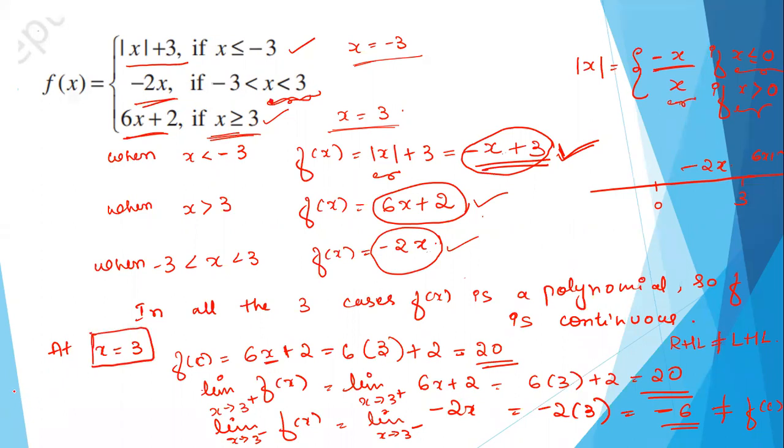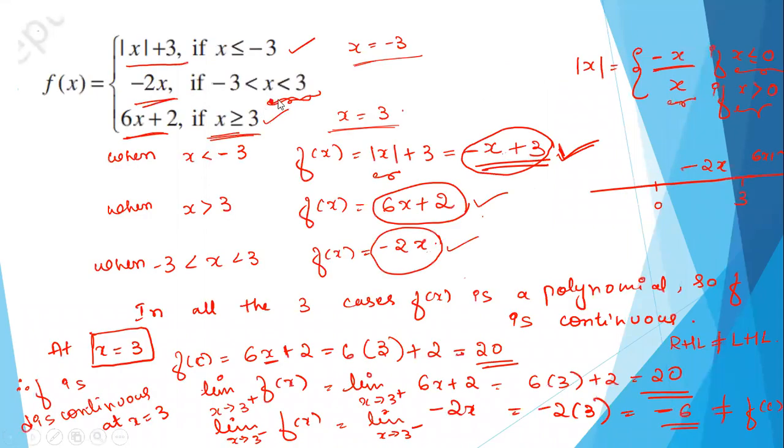So what can we conclude? Therefore, f is discontinuous at x is equal to 3. Yes, good. Now we will check when x is equal to minus 3. We'll check at x is equal to minus 3.